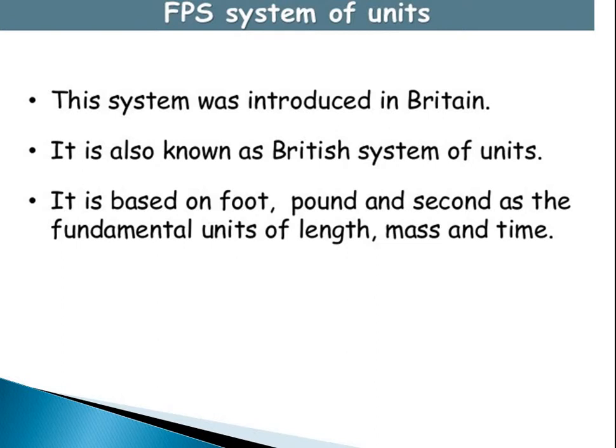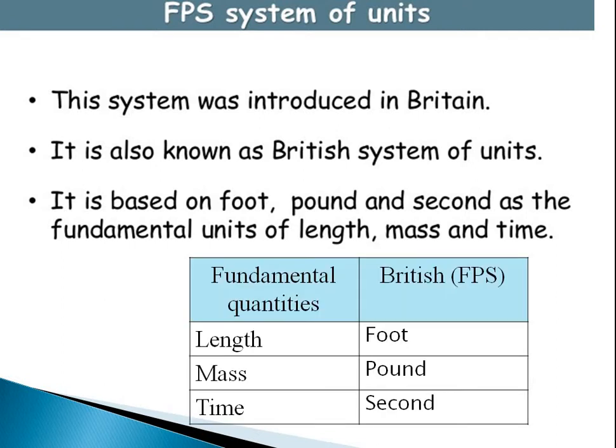The third system is the FPS system, which was defined by the British. This system was introduced in Britain. It is also known as the British system of units, which was previously used in India very much, because British people ruled over India for many days. It is based on foot, pound and second for the measurement of length, mass and time respectively. That is, length is measured in feet, mass in pounds and time in seconds.